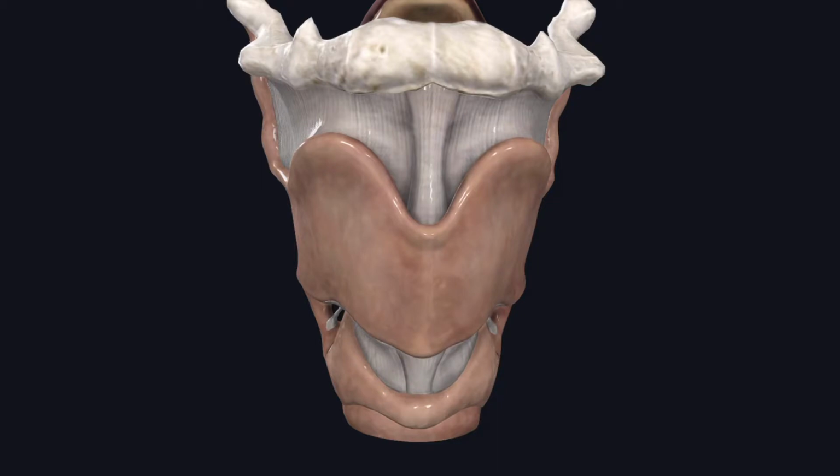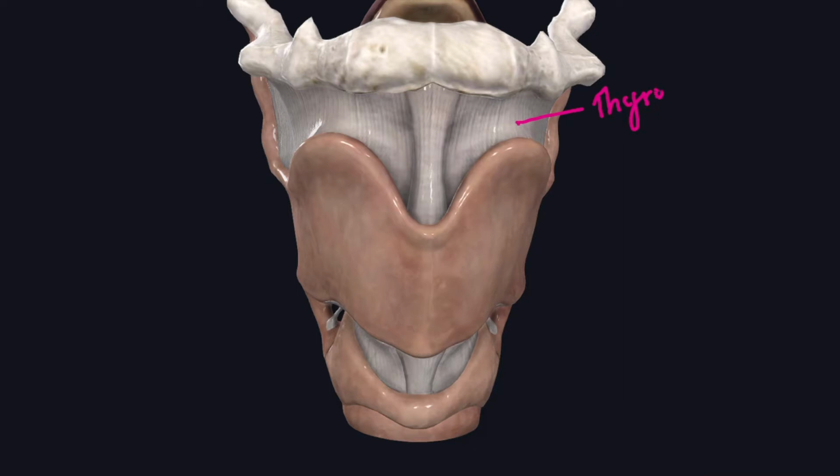In this video, we are going to study the ligaments and the muscles of the larynx. First, we'll see about the ligaments. The ligaments are classified into extrinsic ligaments and intrinsic ligaments. First, we'll see about the extrinsic ligaments. So, the first one is the thyrohyoid membrane.